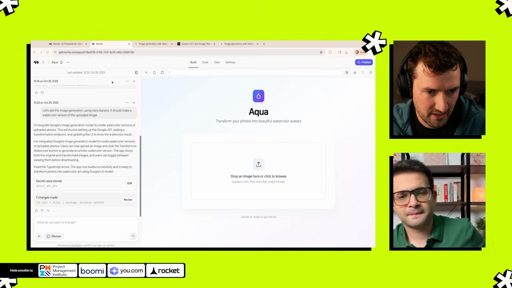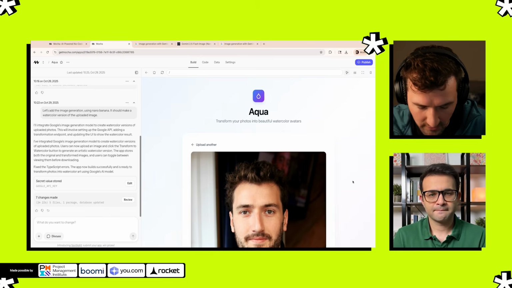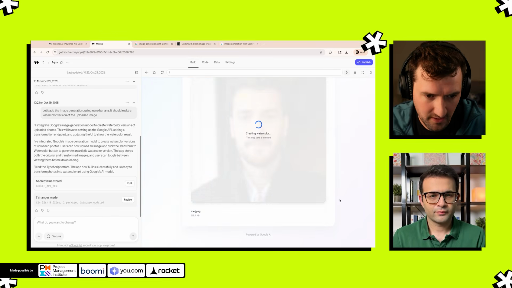Yeah. So I made a bunch of changes. So let's try it out. I'm going to upload a picture of me and see if it works. Here we go. This is a picture of me transformed to watercolor. Fingers crossed. But sometimes it doesn't work, and that's okay. That's what software is. Okay, it worked.